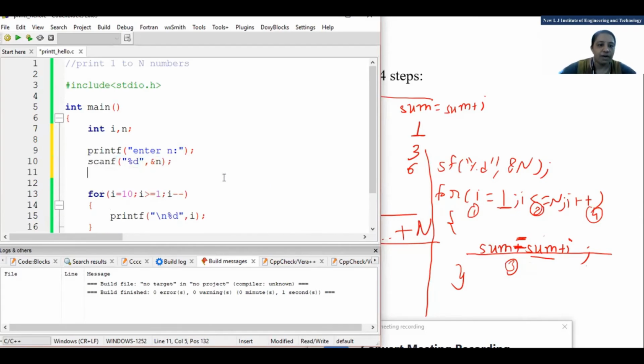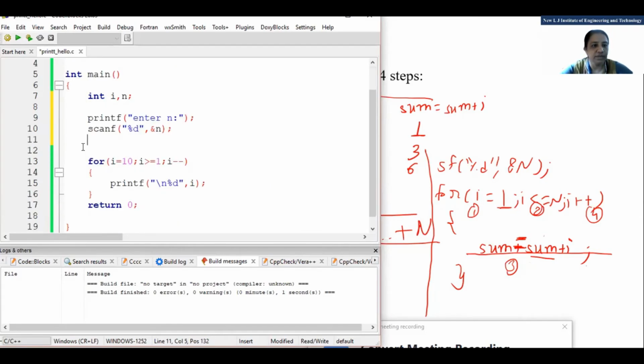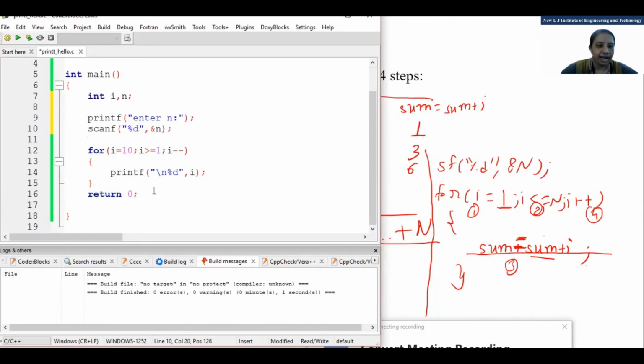Now for i starting with 1, i should be less than or equal to n, and obviously I need to increment.